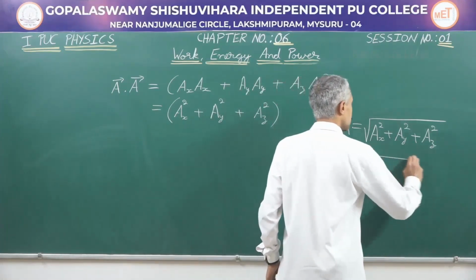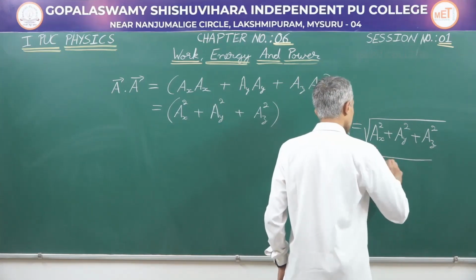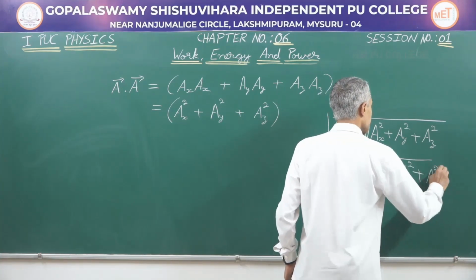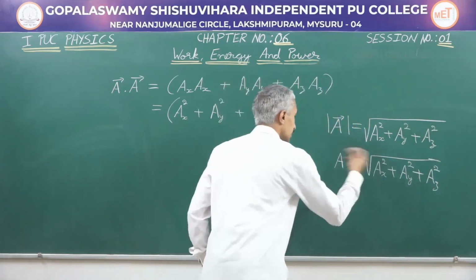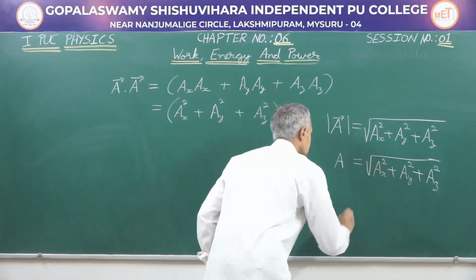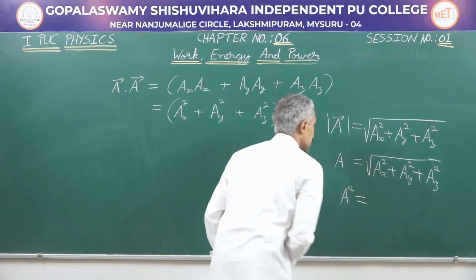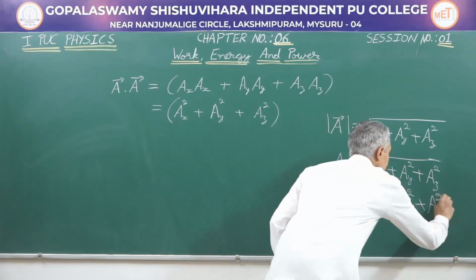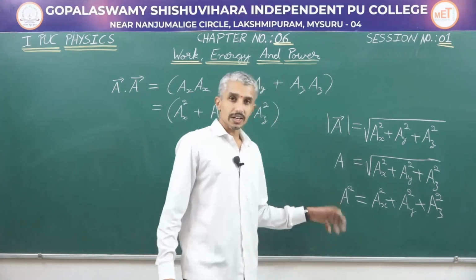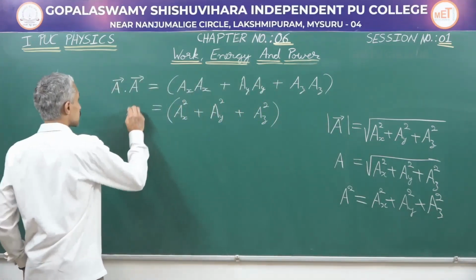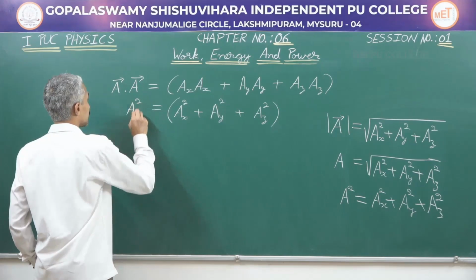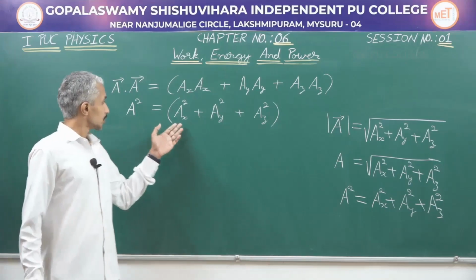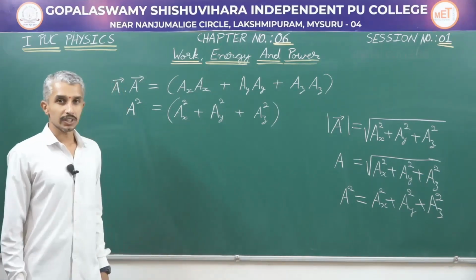So A is equal to root of Ax square plus Ay square plus Az square, and if you take out the root from your right hand side, we will get A square is equal to Ax square plus Ay square plus Az square. So now I can write A dot A will give us A square, which is square of the magnitude of the vector, and this is equal to Ax square plus Ay square plus Az square.